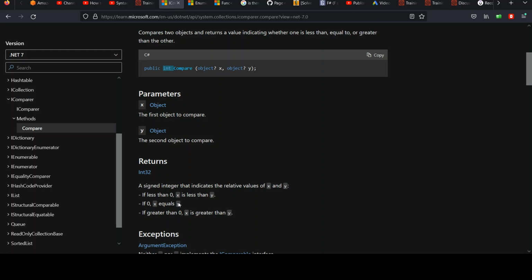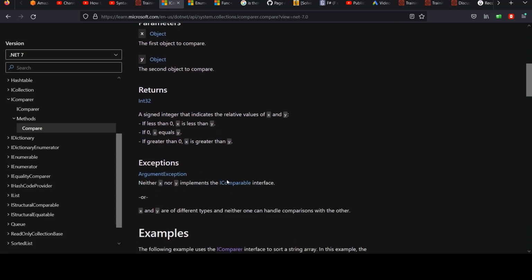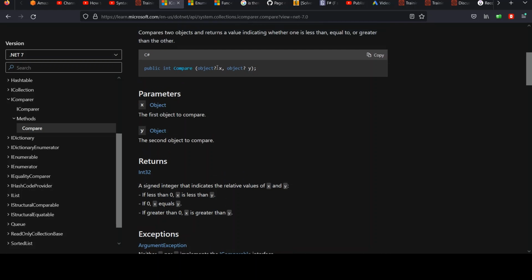Those are the values I use. It looks like generally you can use any values you want. If less than 0, x is less than y. So I guess you could return -27 and +42, or whatever you want. I keep it simple. I just use -1 and +1. I'd recommend that. So that's how you indicate the relative ordering of things. If less than 0, meaning -1, it means that x should be sorted before y. It's less than y, so it should occur in front of it.